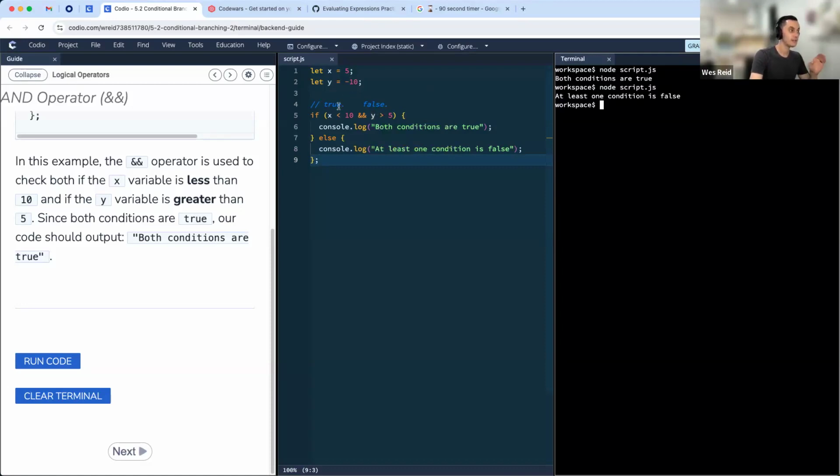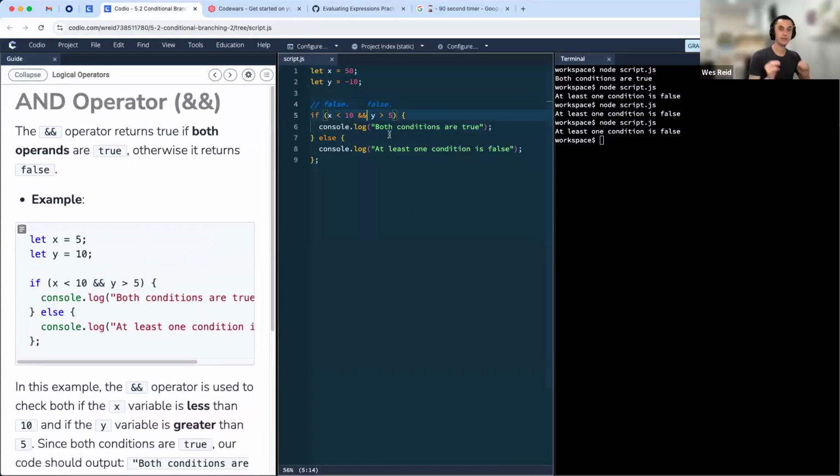This will also be the case if the left side is false and the right side is true. So if we set this to 50, that swaps the order of these things. At least one condition is false. And if they're both false, it will also be false.